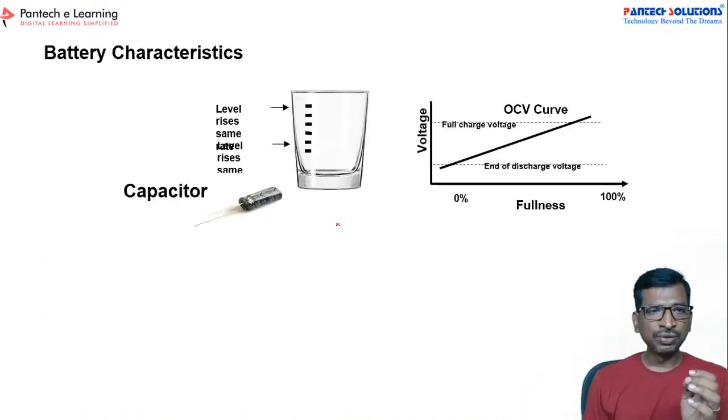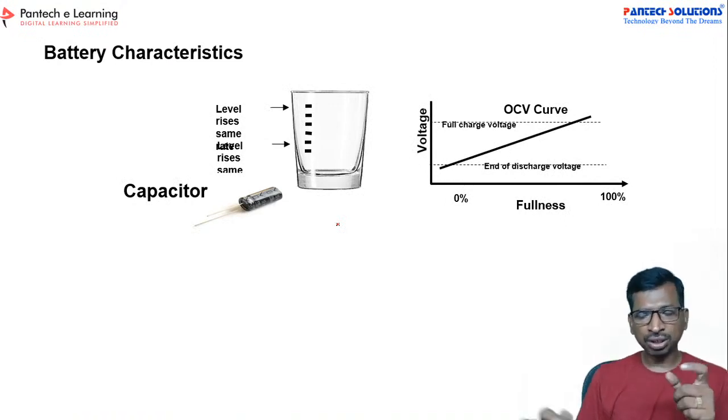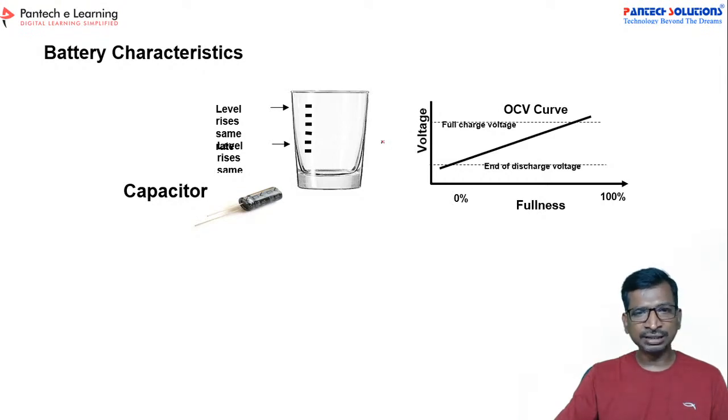So now we should know the battery characteristics. If you take a capacitor and a battery, the capacitor behavior will be like this. Take an empty glass of water and just fill the water. Suppose 80%, let us assume 20%.